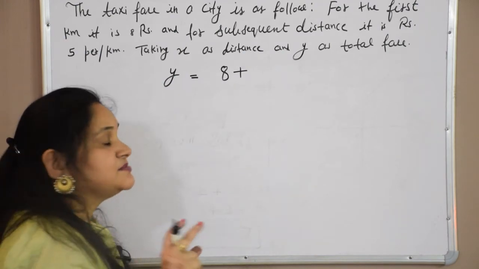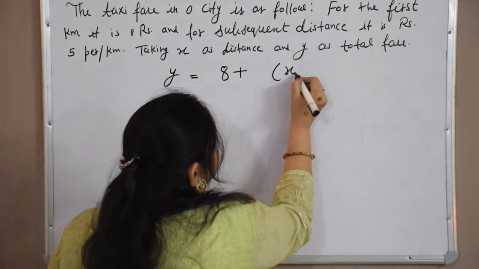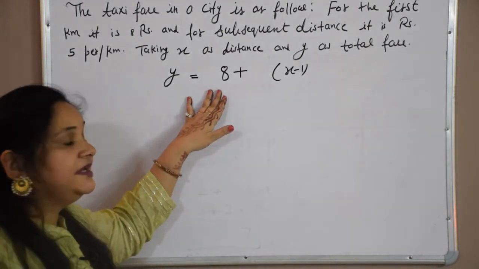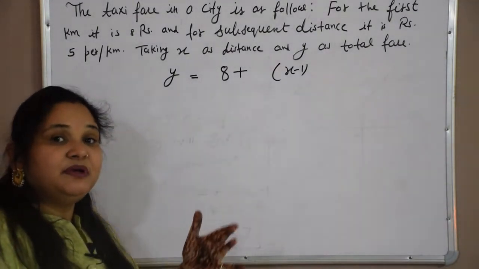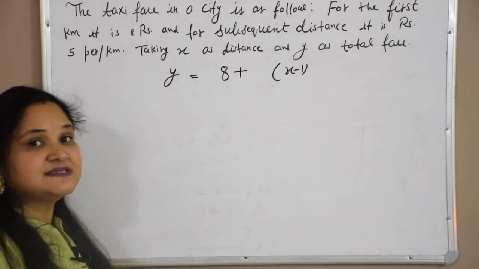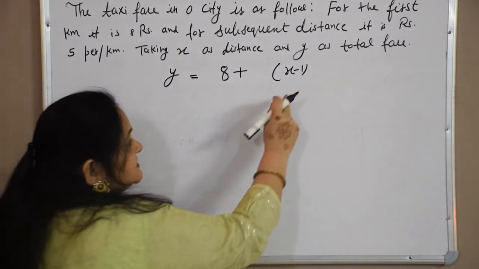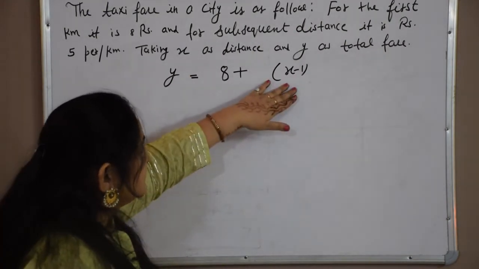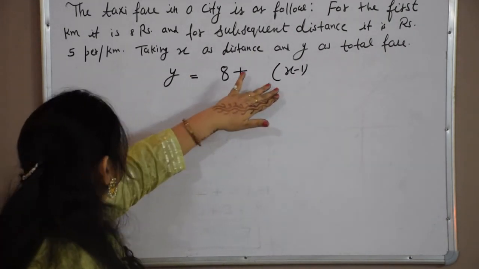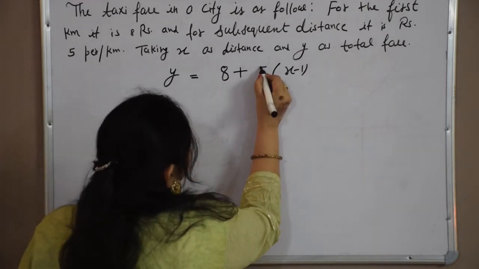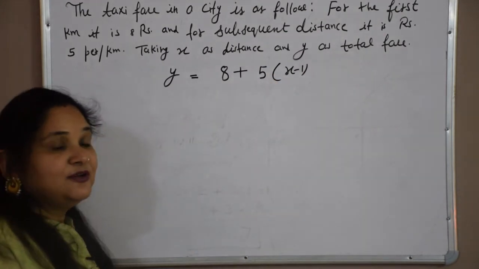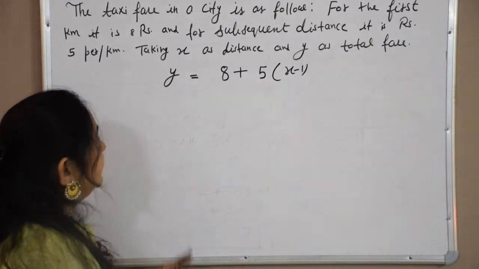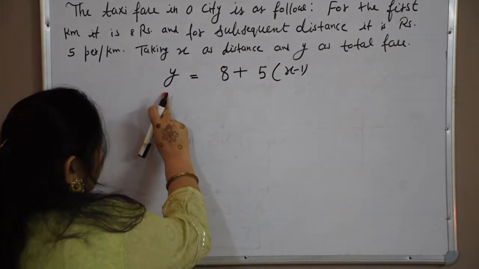It is x minus 1. Think of the example I gave for 10 kilometers: for the 1 kilometer it is rupees 8, and the remaining is 10 minus 1, that is 9 kilometers, and here in the form of a variable it will be x minus 1. So the remaining distance is x minus 1, and per kilometer they are charging 5 rupees, like for 9 kilometers we were multiplying 5 into 9. So see again, total fare is rupees y.